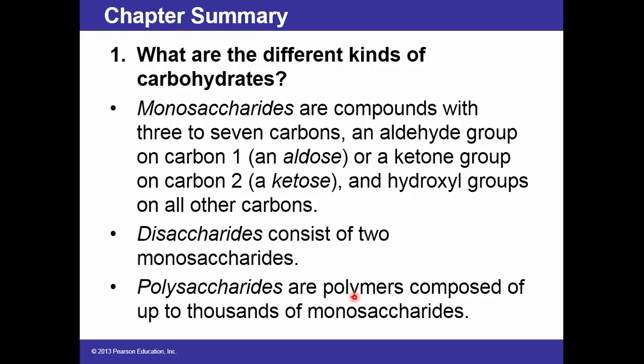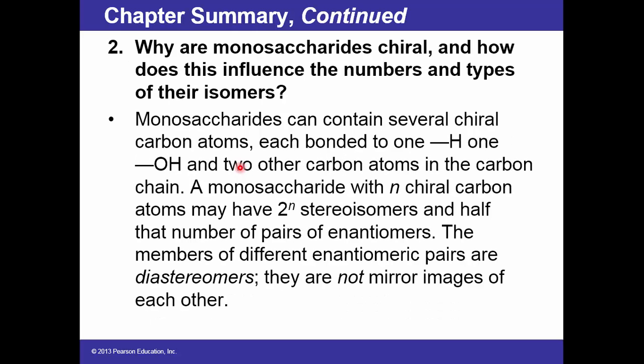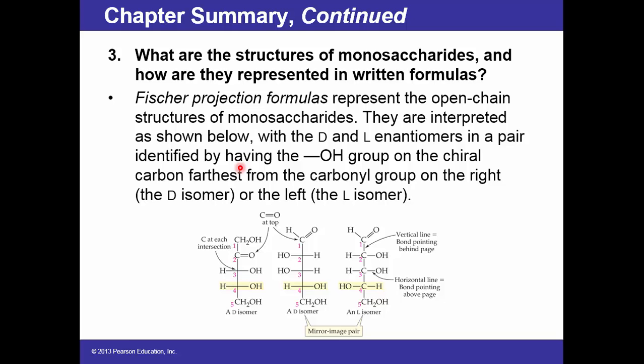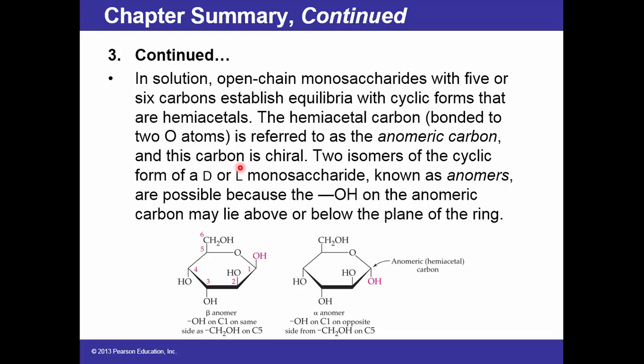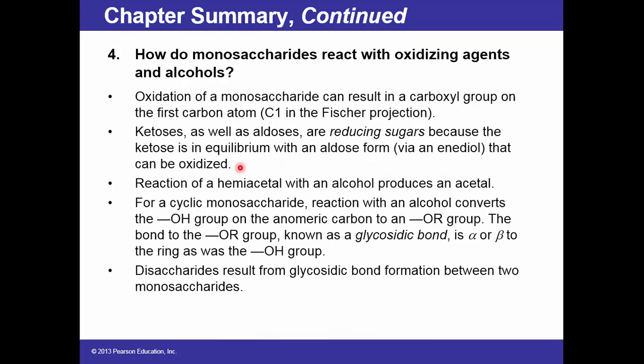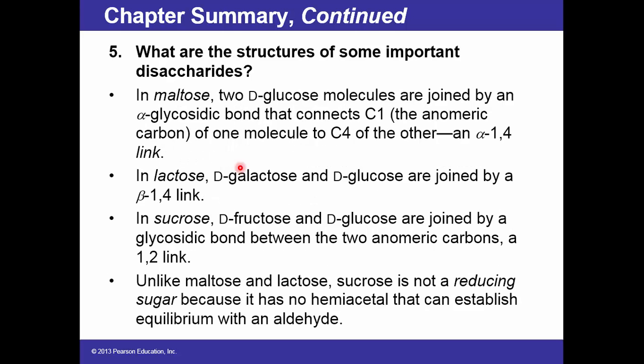And from here till the end, this is called chapter summary. You can read it by yourself. What are the different kinds of carbohydrates? Why are monosaccharides chiral, and how does this influence the numbers and types of their isomers? What are the structures of monosaccharides and how are they represented in written formulas? How do monosaccharides react with oxidizing agents and alcohols?